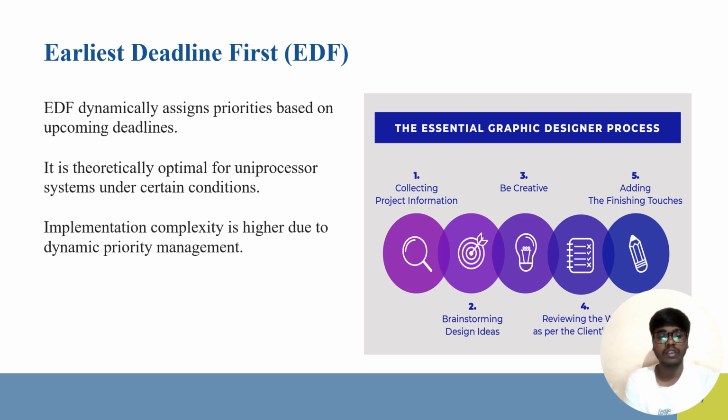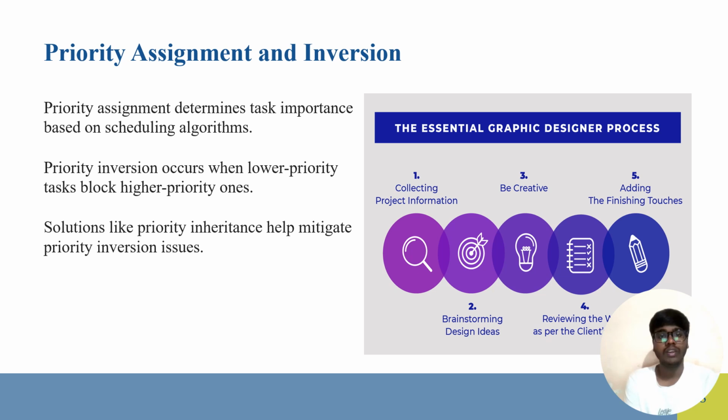Next we see another topic, priority assignment and inversion, which determines the task importance based on the scheduling algorithm. Priority inversion occurs only when lower priority tasks block higher priority ones. And solutions like priority inheritance help mitigate priority inversion issues.